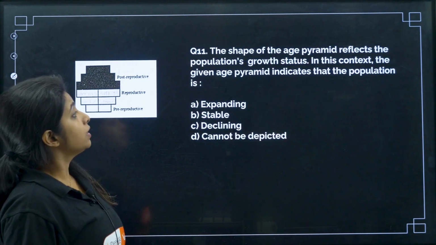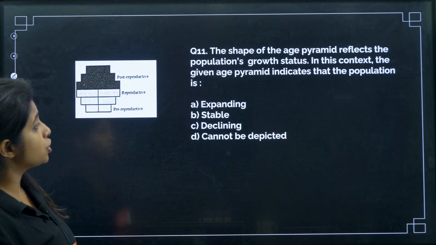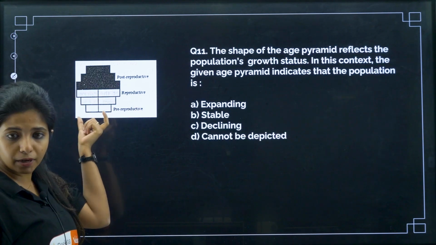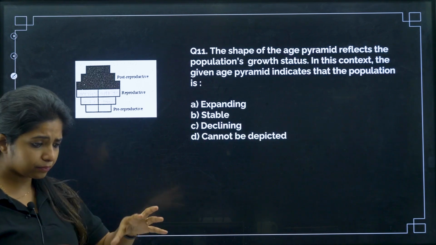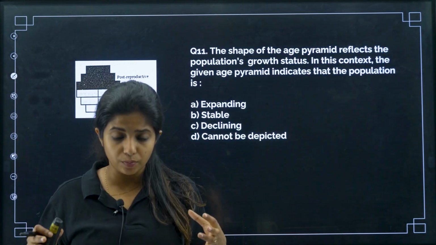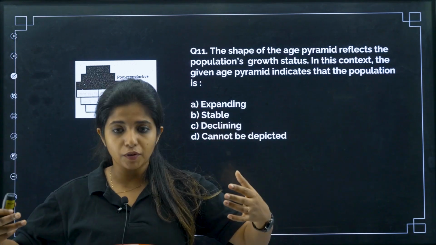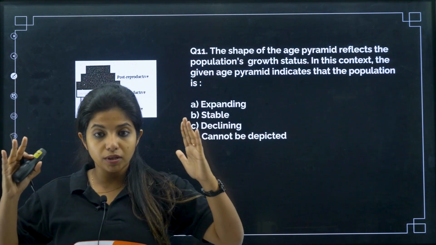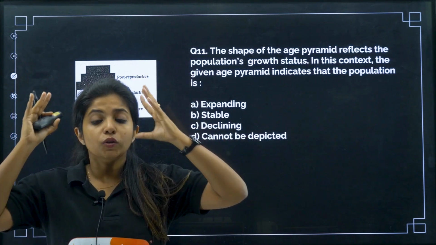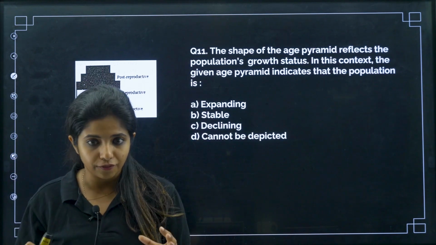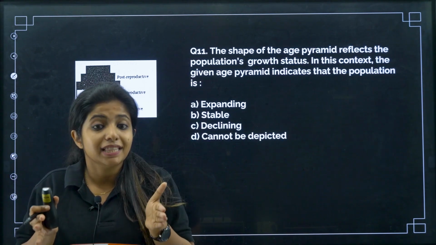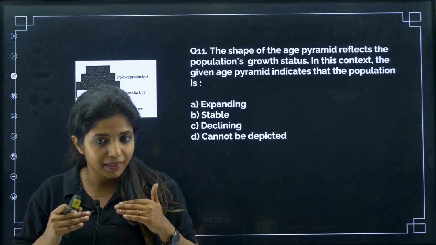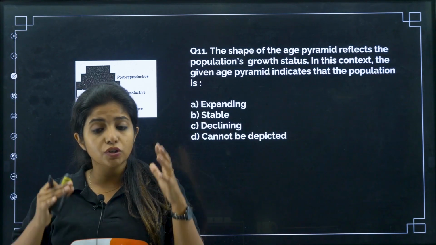In this context, the given age pyramid indicates that the population is what? How can you understand? Look, here this is the pre-reproductive organism, as in they are not in the reproducible age, but soon they will be in the reproducible age. So, pre-reproductive organisms are this much, reproductive organisms are this much, post-reproductive are this much. So, whenever you see pre-reproductive, okay, when they are less, that means it is going to be declining. Okay, and the others are more, but they are less.